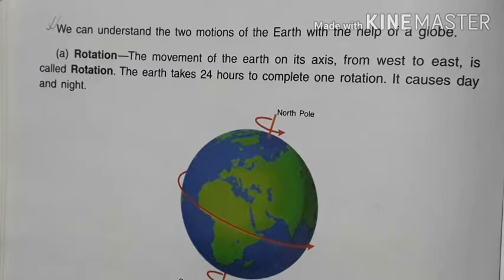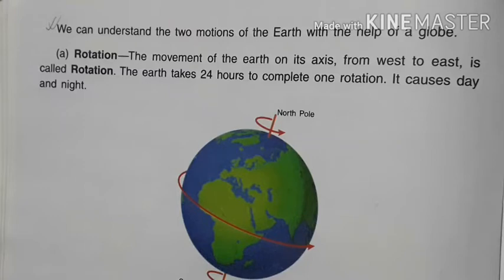I am going to continue chapter number 10, Mapping India. We had already read about the importance of latitude and longitude, and we had already read some differences between latitude and longitude. Now from today we continue with rotation and revolution.